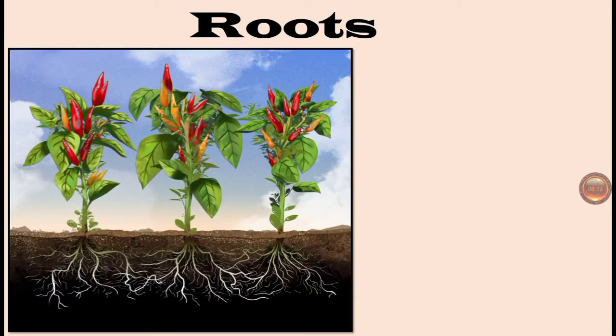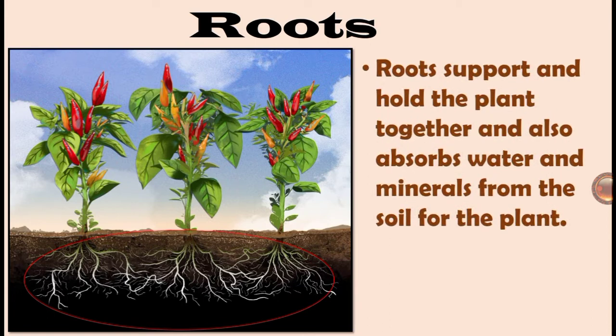First one, roots. Roots are below the ground. Roots support and hold the plant together and also absorb water and minerals from the soil for the plant.